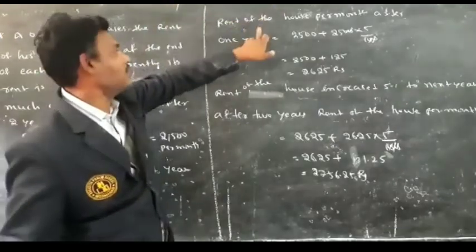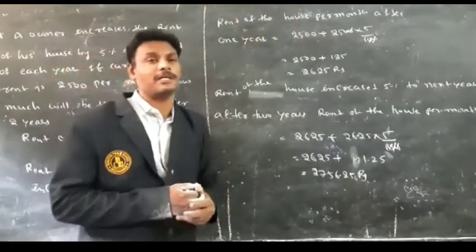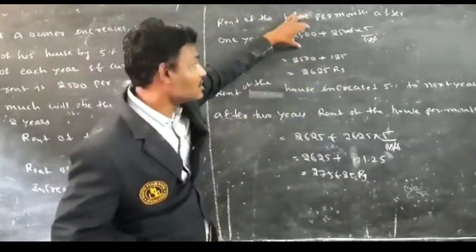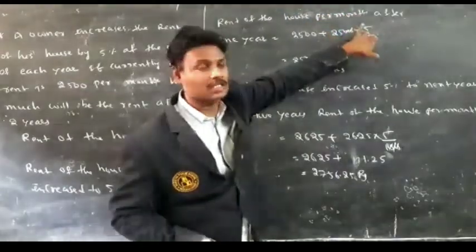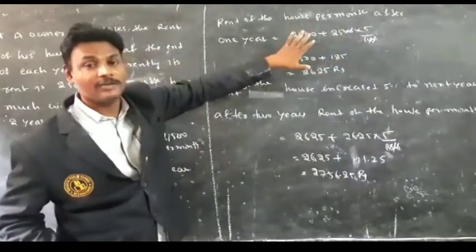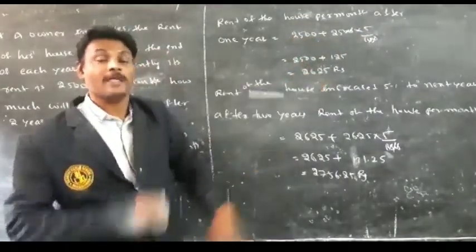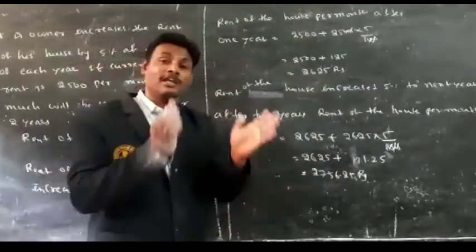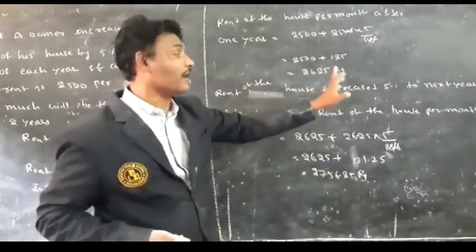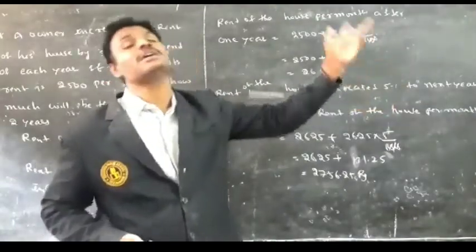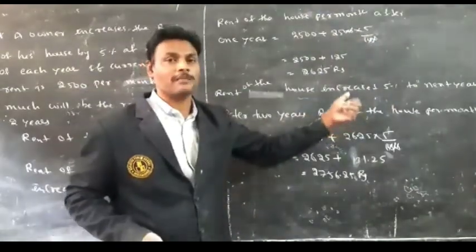Now after 1 year, the rent of the house per month, how much increased? 5%. It is nothing but 2500 plus 2500 into 5 by 100. 5% increased. So after 1 year, what is the rent of the house per month? 2625. Next year, once again, he increased 5%. Next year means second year.